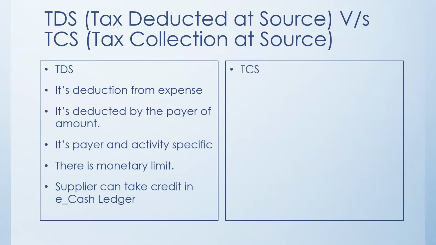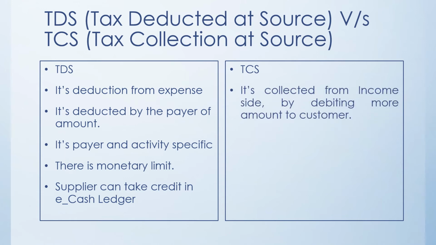Then the next one is tax collection at source. Now TDS is on the expense side, TCS is on the income side. That means whenever we are dealing with a particular customer or debtor, and it is a situation which specifies that 5% has to be collected, then if we are selling the customer goods at 100 rupees, we have to collect from him 105 rupees. 5 rupees will be paid to the government, 100 rupees will be kept by us.